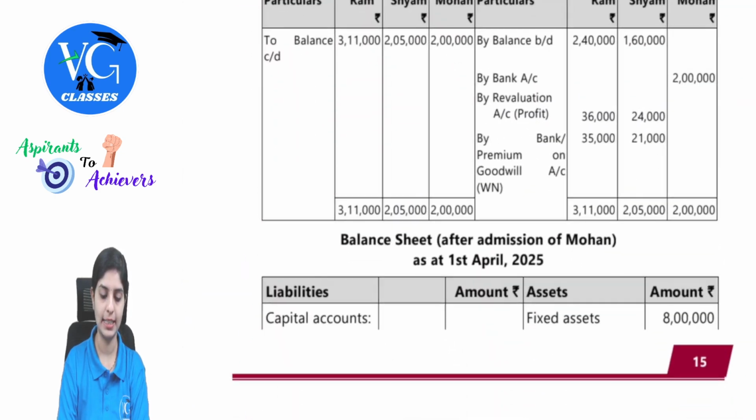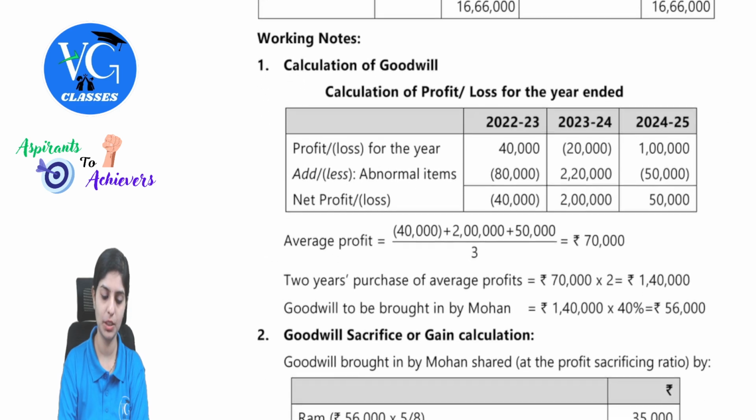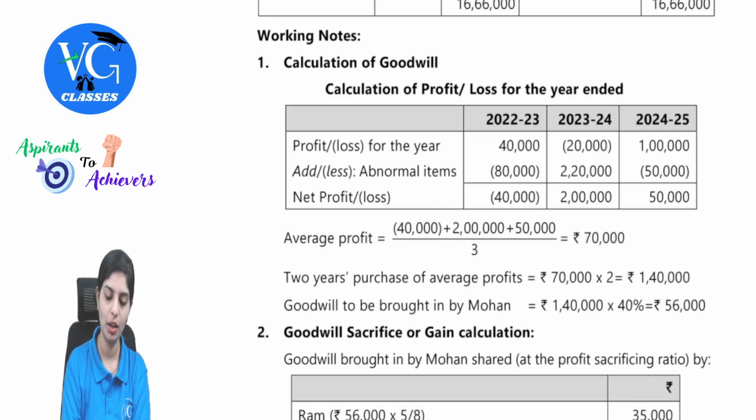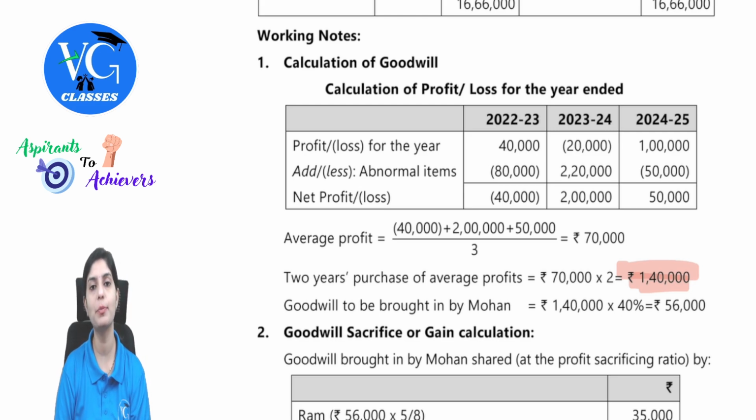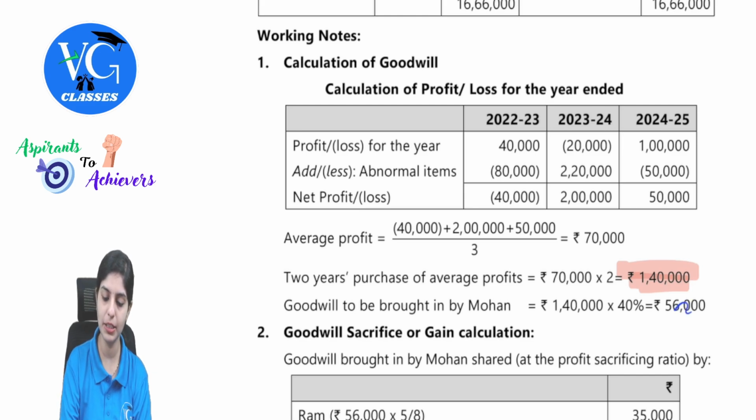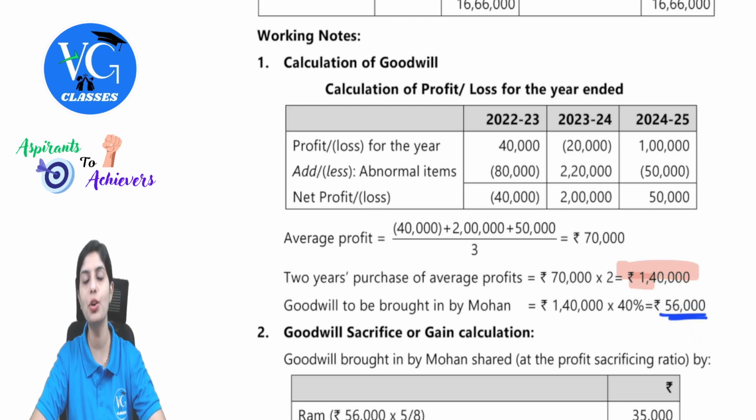Let's observe what ICAI has done. See here, 1,40,000 is the value of goodwill. So goodwill to be brought in by Mohan, they have given 40% would be his share. So on 1,40,000, 40% will be 56,000. That is his share of goodwill. And remember, this share of goodwill needs to be apportioned amongst the old partners in which ratio? That will be in sacrificing ratio.